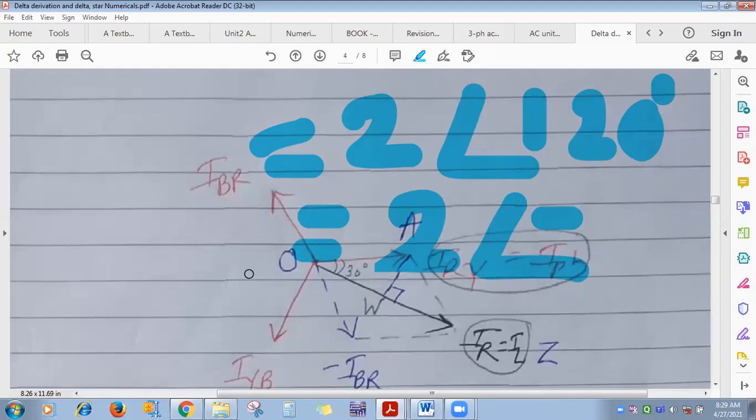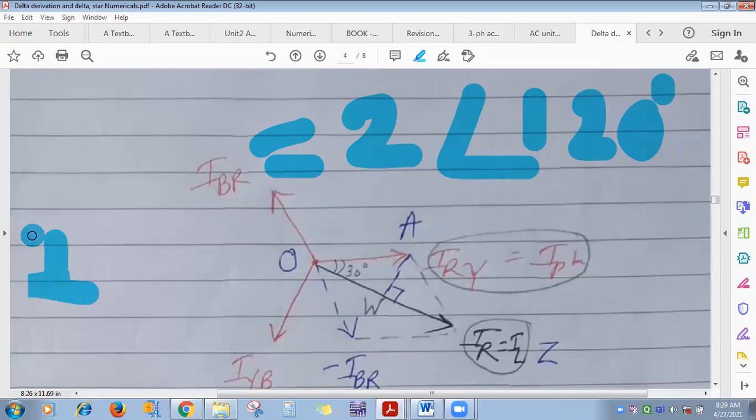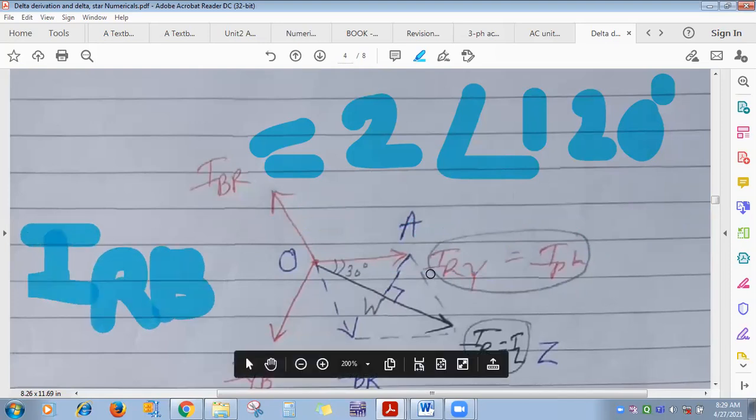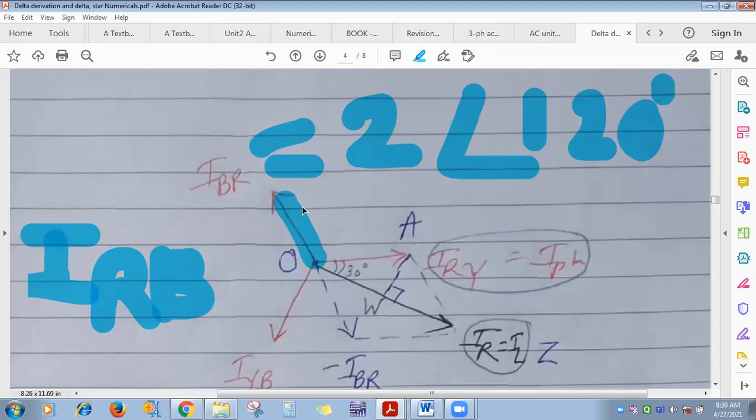Suppose it's given to you that IBR is 2 at an angle of 120 degree. So how much will be IRB? See here, the magnitude is 2, at an angle of plus 120 degree.